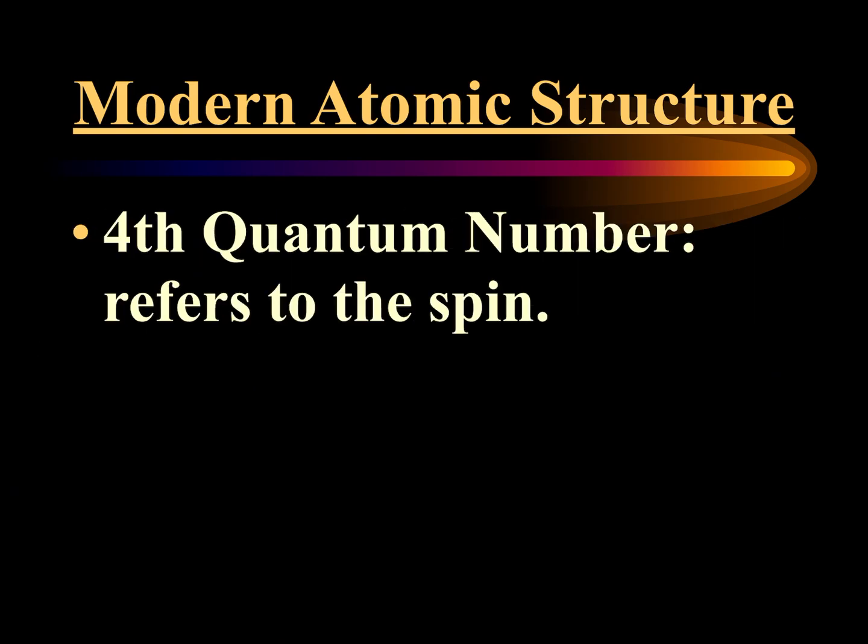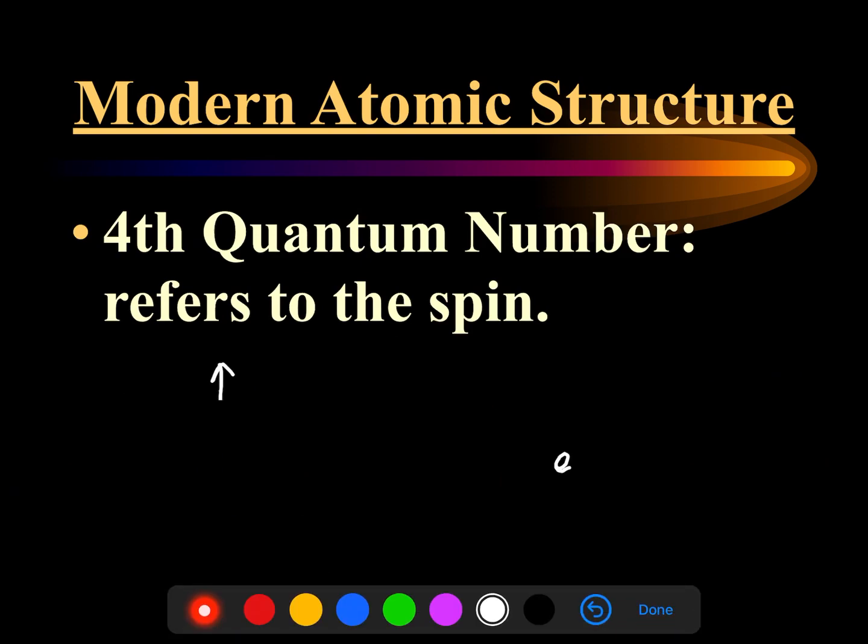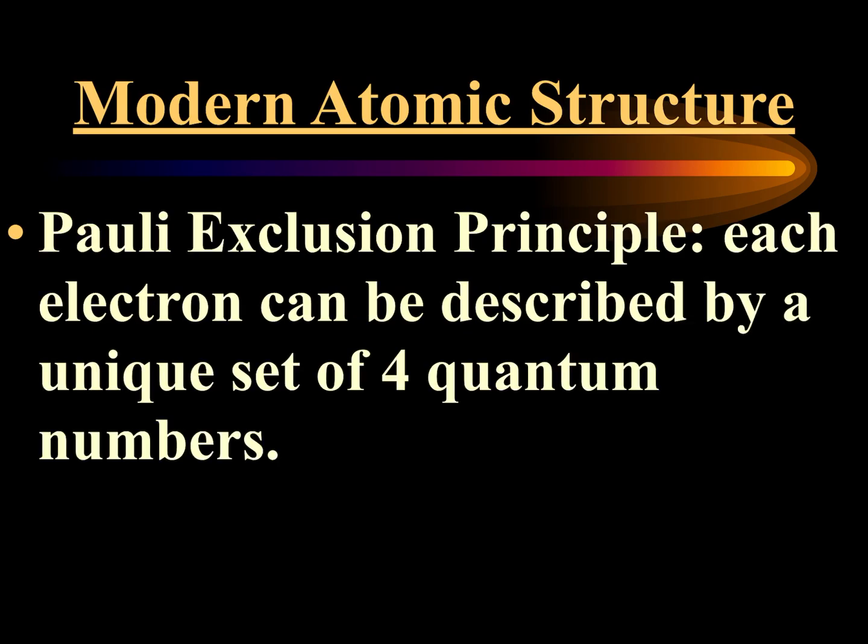And the fourth refers to the spin. There are only 2 directions an electron can spin in. If one electron spins in the up direction, that means in order to be in the same orbital, the other electron has to spin in the down direction. So there are 2 electrons that fit each orbital. Pauli came up with what was called the Pauli Exclusion Principle: each electron has to have its own unique set of 4 quantum numbers.